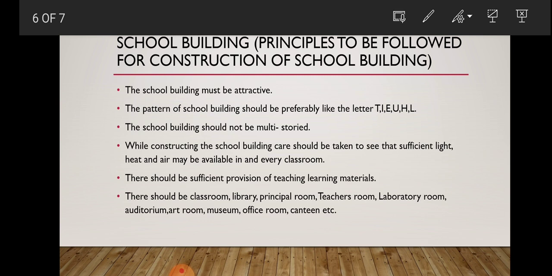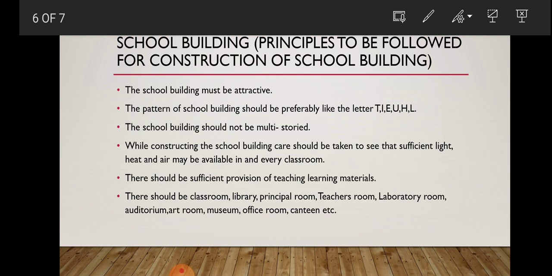Now what may be considered the teaching learning material? It is the blackboard, chalks, dusters, maps, globes, graphs, tables, chairs, platforms. These are considered as the teaching learning material which is to be in school. It should be in the school building.